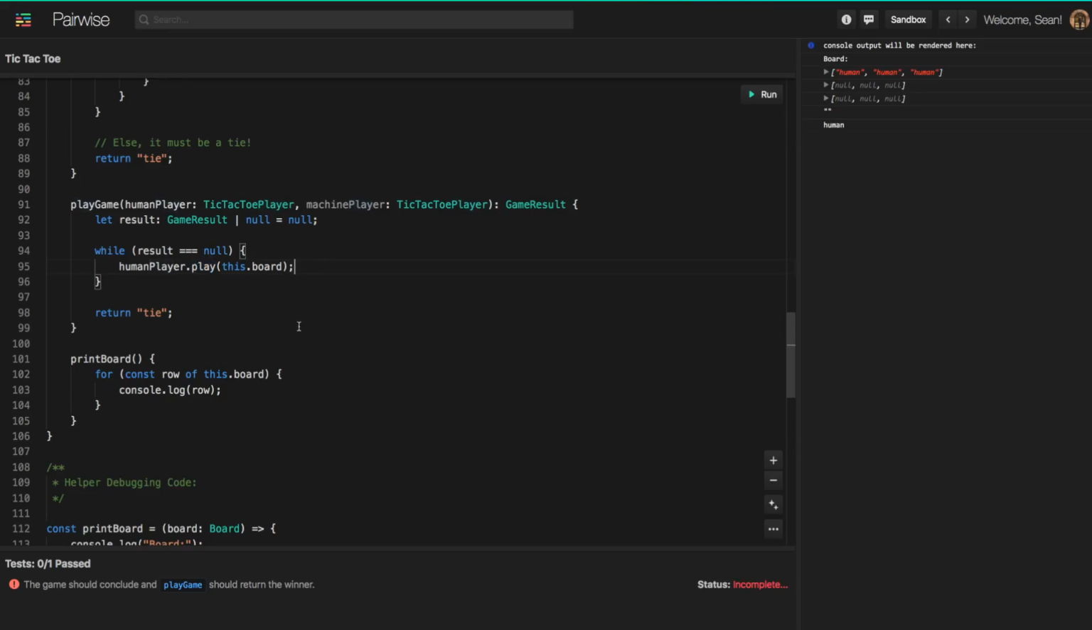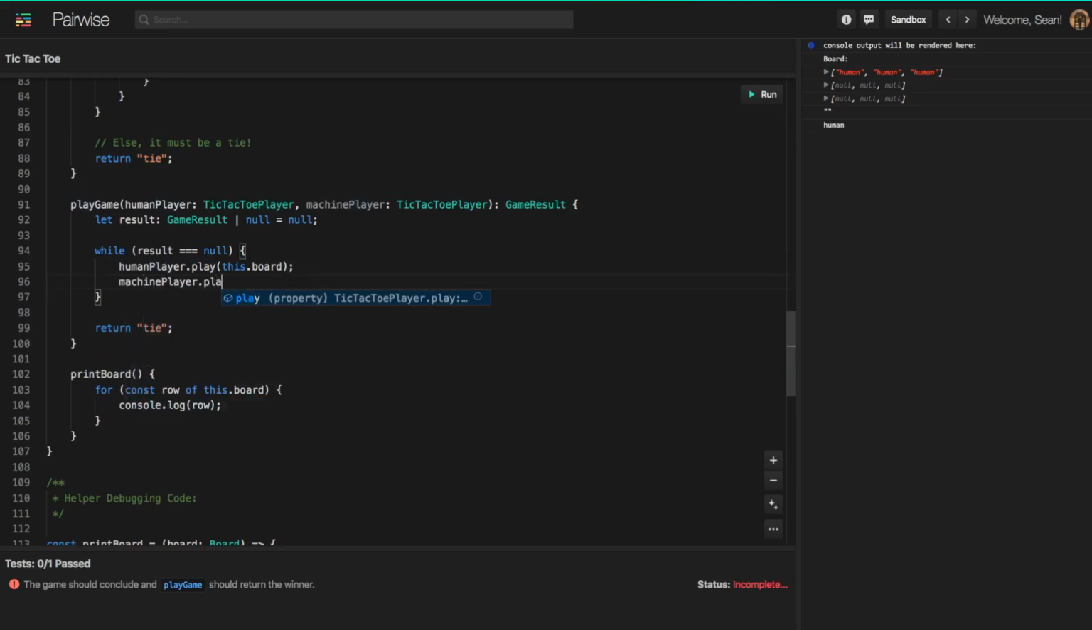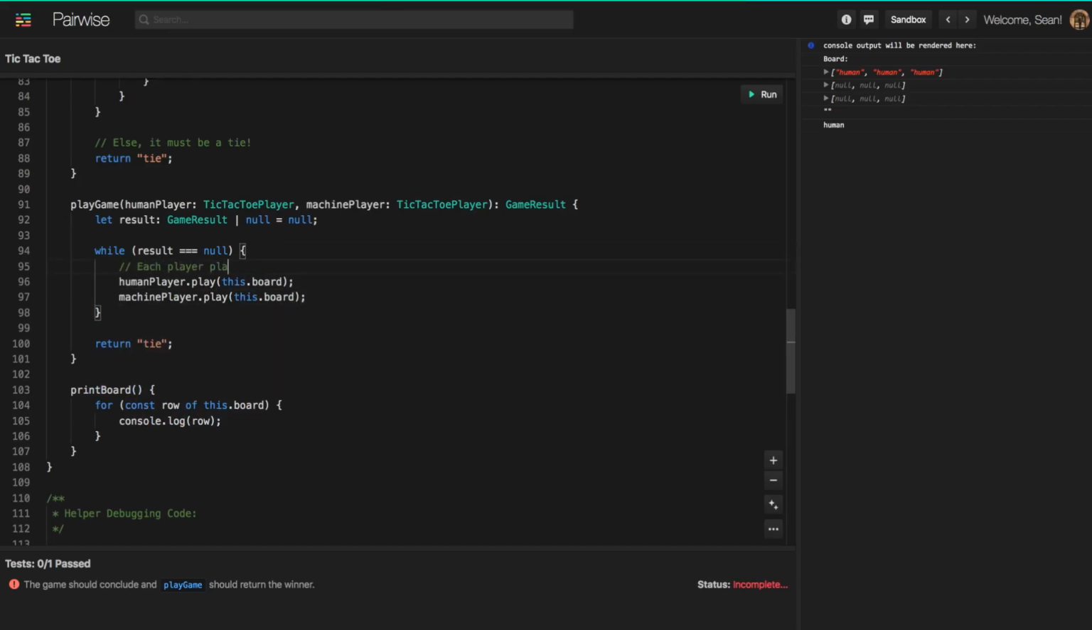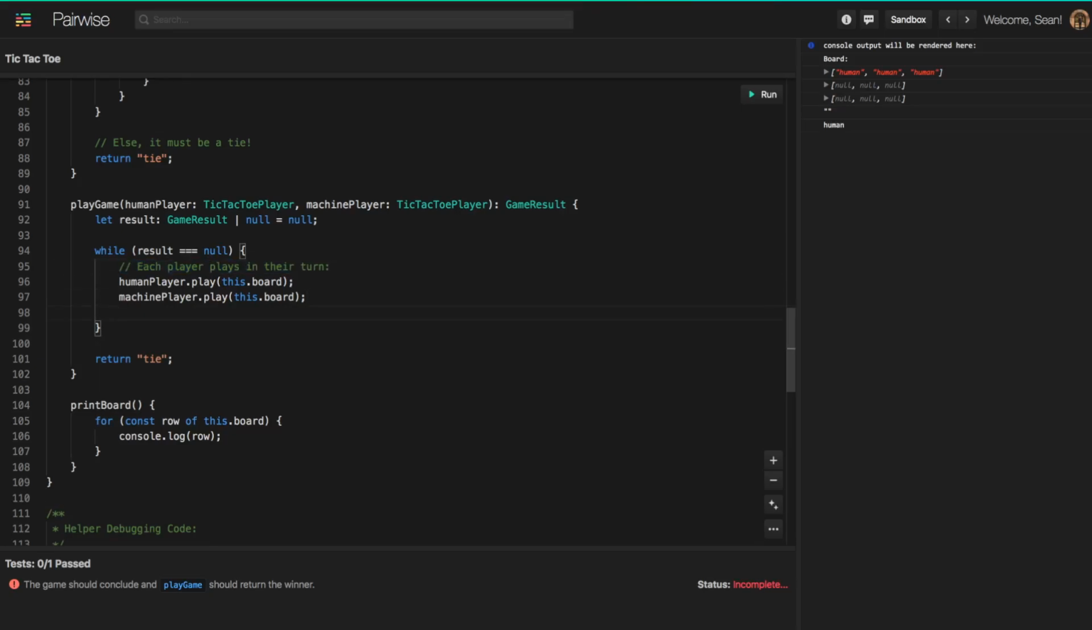We're going to let the human player play, and then we're going to have the machine player play. Each player plays in their turn. Then we say that the result is equal to checking the board. We run our Checkerboard method to see if there's a winner. And remember, the Checkerboard method can also return null if the game is not finished yet.